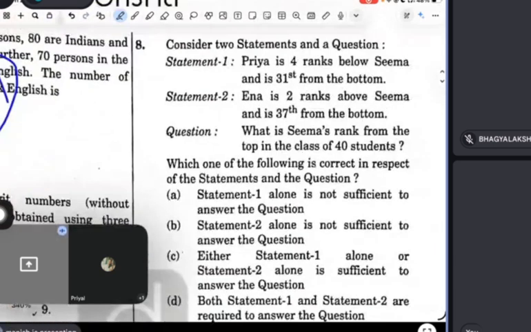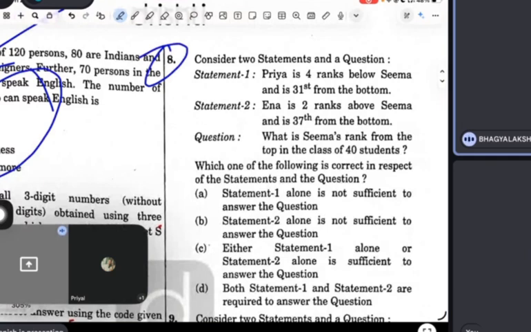Read this question. Question number 8. There are two statements and a question. Priya is four ranks below Seema and is 31st from the bottom. Ina is two ranks above Seema and 37th from the bottom. What is Seema's rank from the top in a class of 40 students? What is the demand? We have to tell Seema's rank.